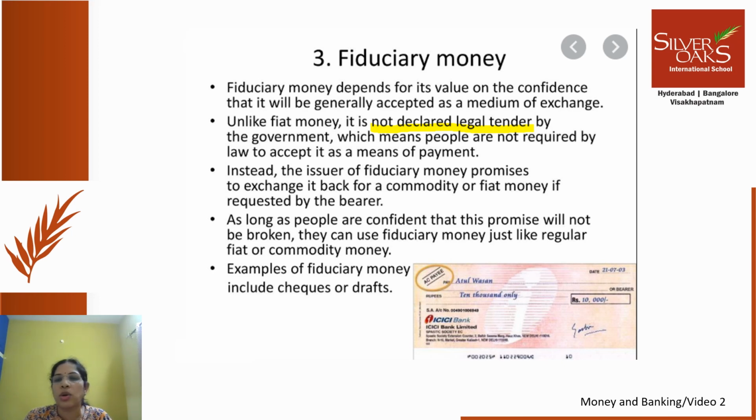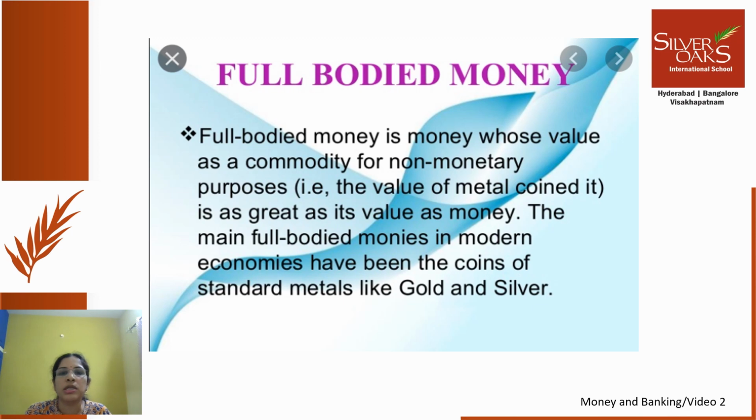Now let us go to the third form of money, which is full-bodied money. Now what is full-bodied money? Full-bodied money is money whose value as a commodity for non-monetary purposes is as great as, which means equal to, its value as money. For example, in olden days, kings used to mint coins of gold and silver.